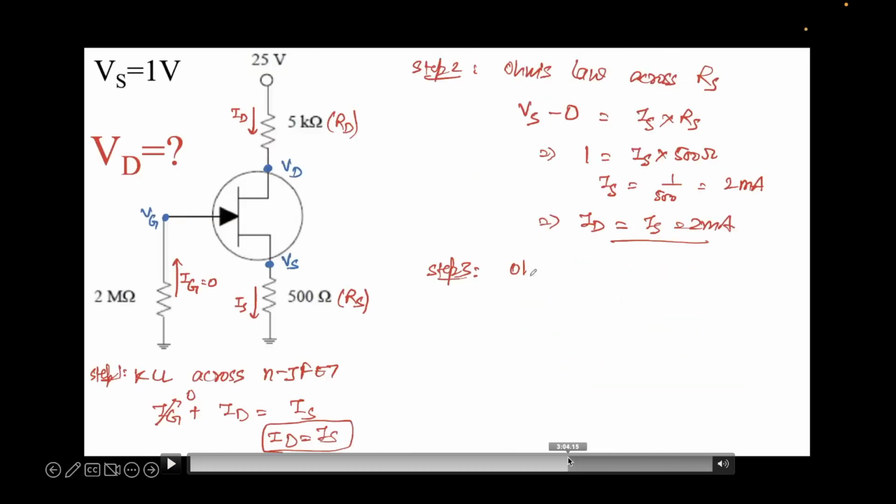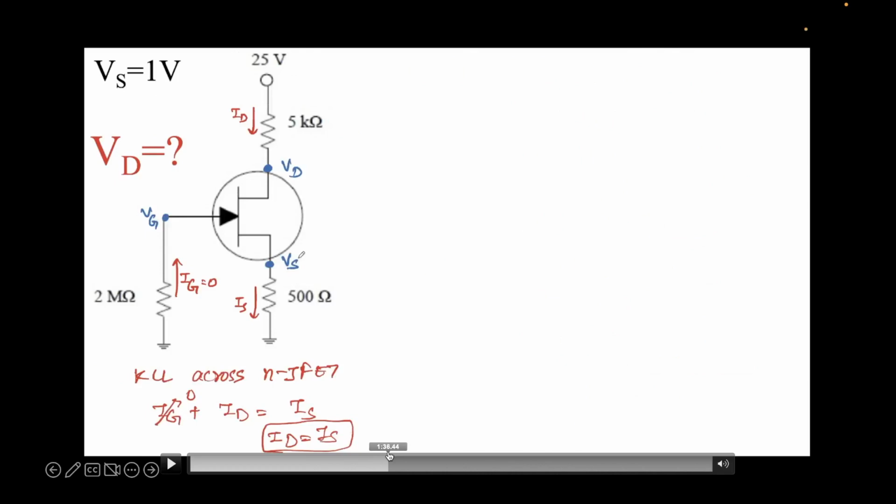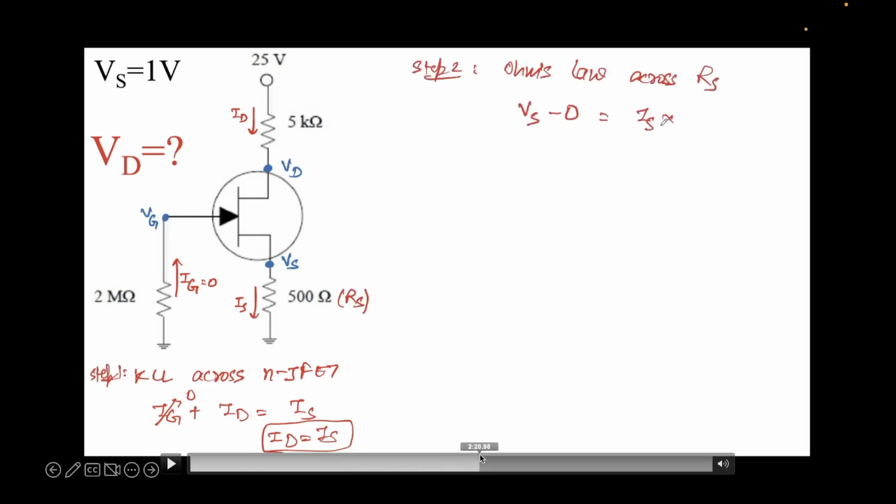I'd like to point out a few things over here before we go ahead. I told you earlier also, since gate current is very low, nanoamps or tens of nanoamps, it's a very good assumption to make that Id equal to Is, which I derived here using the KCL. So just try to keep this in the back of your mind that you can always ignore the gate current. You cannot always ignore the base current in BJTs. So that's one advantage that we have here. And the second thing is that we just simply applied Ohm's law. Since Id was equal to Is, we just applied Ohm's law across this and this, and we solved the problem.